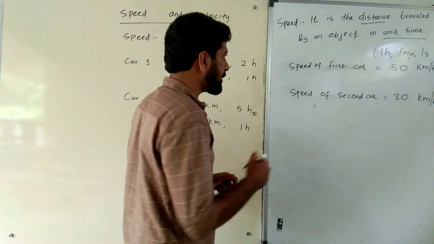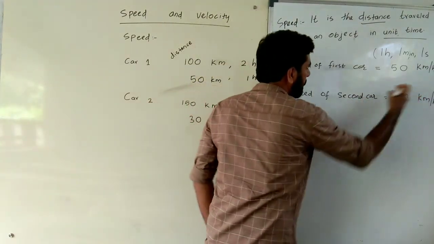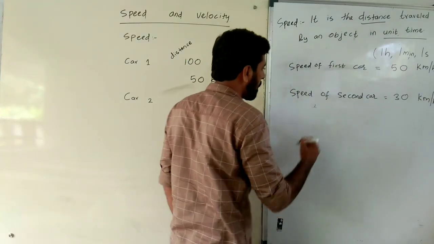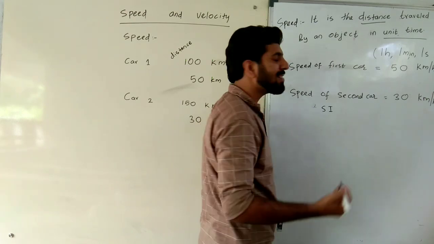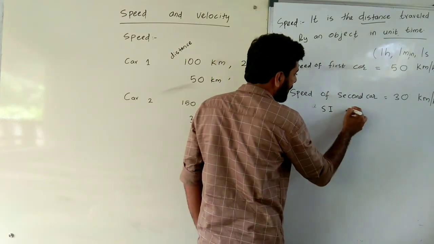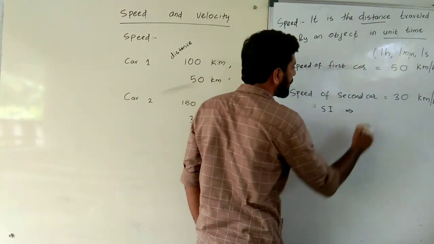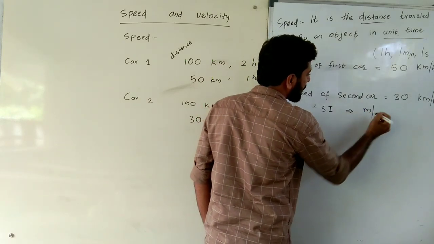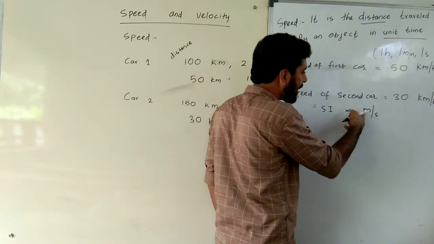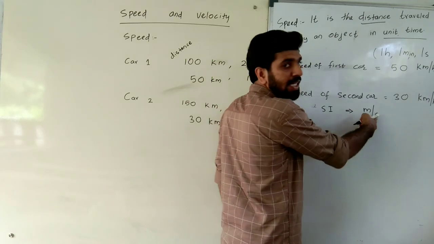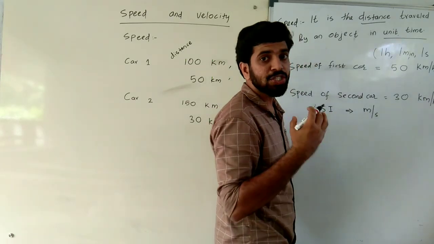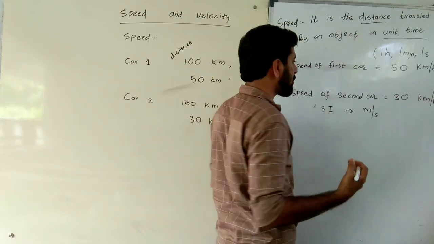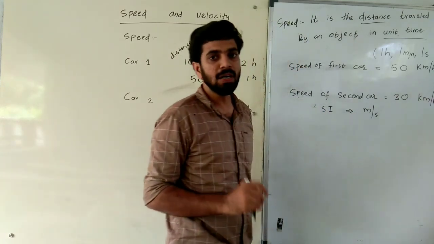Kilometer per hour is a unit of speed, but we have an SI unit. SI unit means Standard International Unit. The Standard International Unit of speed is meter per second. The distance needs to be in meters and the time in seconds. Therefore, the SI unit of speed is meter per second.